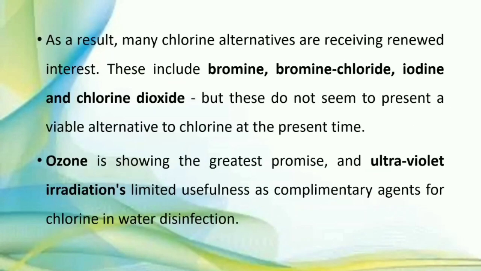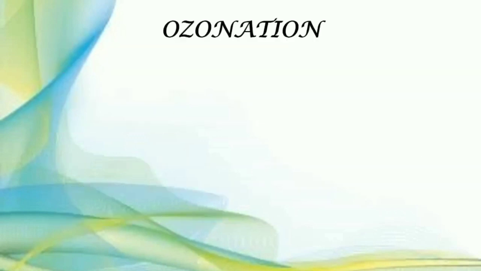As a result, many chlorine alternatives are receiving renewed interest. These include bromine, bromine chloride, iodine, and chlorine dioxide. But these do not seem to present a viable alternative to chlorine at the present time. So at present, chlorine is the only one used for disinfection. Ozone is showing the greatest promise, and ultraviolet irradiation has limited usefulness as a complementary agent for chlorine in water disinfection.